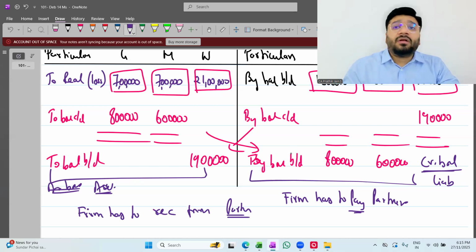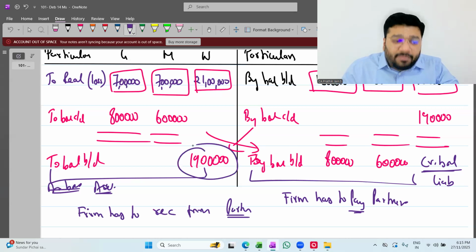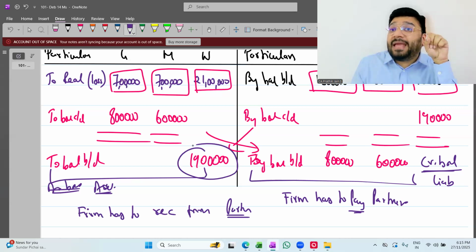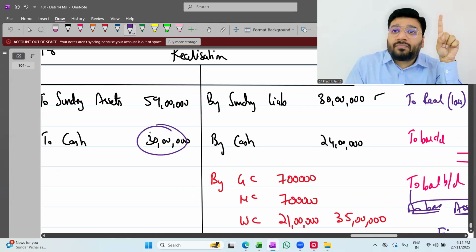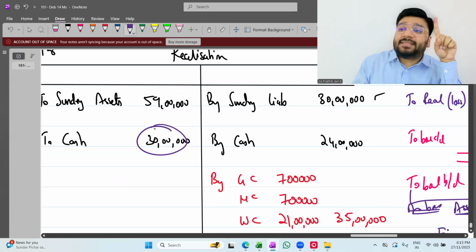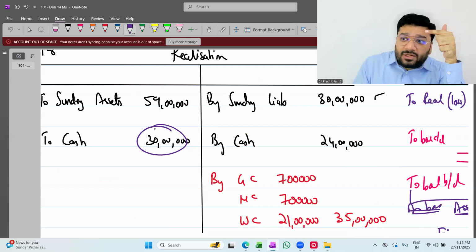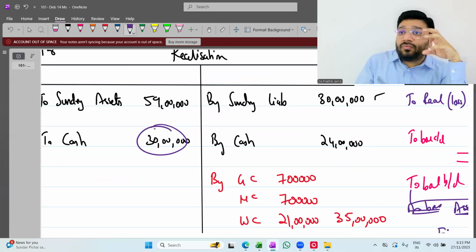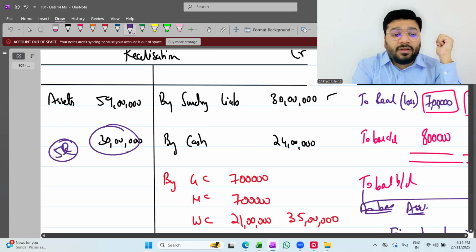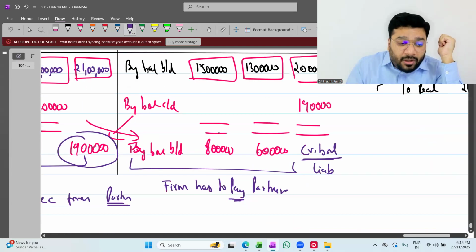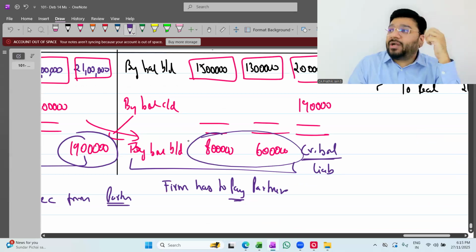Now, until this money is coming in, I can't make the payment to the external liability holders. Because in my cash account, currently, how much money is there? Opening balance 1 lakh, and the new cash you got is 24 lakh. In total, I have only 25 lakh. So I don't have the money to pay these people. 5 lakh is not sufficient to pay these people, and further, we have to pay these two people also. So money is not sufficient.